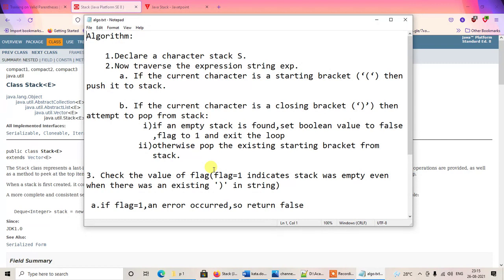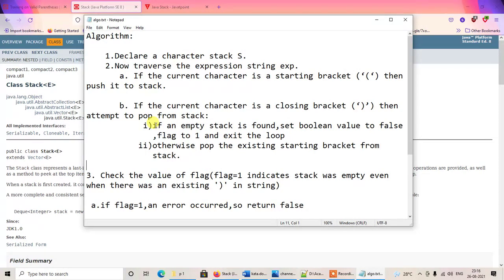After that, if instead of an opening first bracket we encounter a closing first bracket, then we'll try to pop the previously pushed opening first bracket, that is the starting bracket, from the stack. While attempting to pop from the stack, we may encounter two situations. If the stack is empty, if while trying to pop the value from the stack we find that the stack is already empty, it means that there is an error, and for the closing bracket there is no corresponding starting bracket available. That indicates an error condition, and that the string is probably invalid.